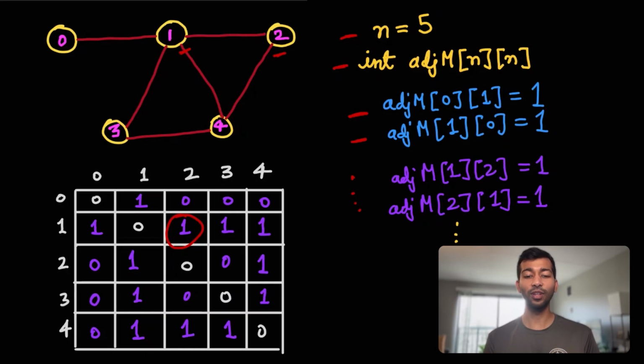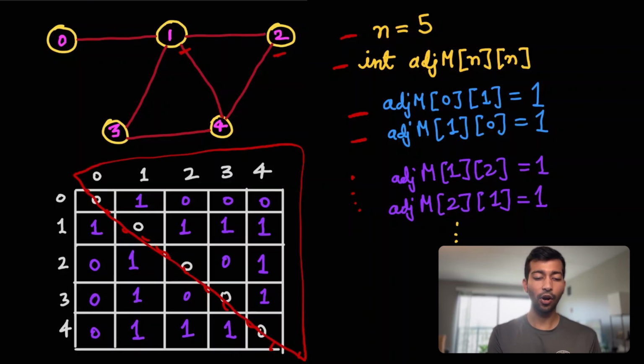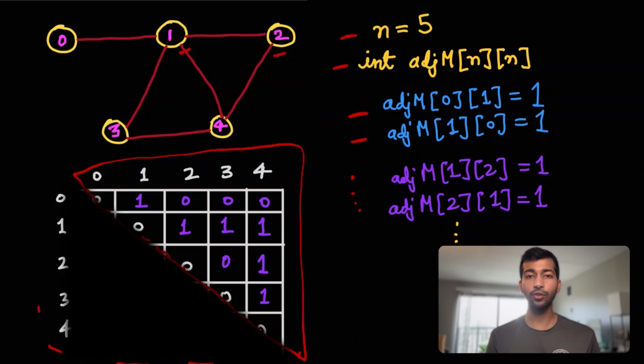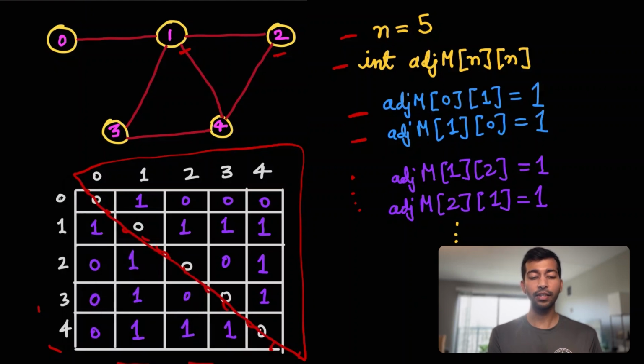Now comes the disadvantage of this method. The main disadvantage is that it is storing a lot of redundant values. If you see, we noted that this is a symmetric matrix and this part right here can tell us all the information. We don't need the lower half. Why so? Because if we say that 0 and 1 are connected, then 1 and 0 is already connected. So why fill in all of these data?